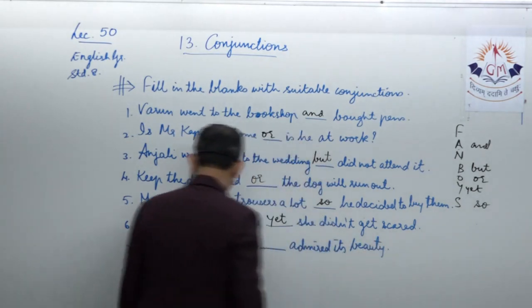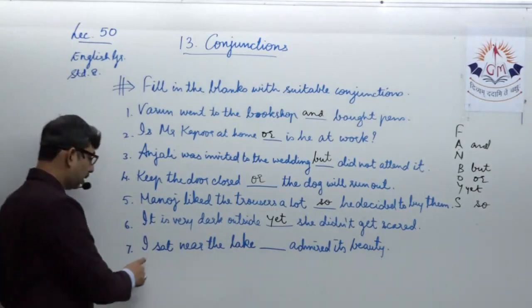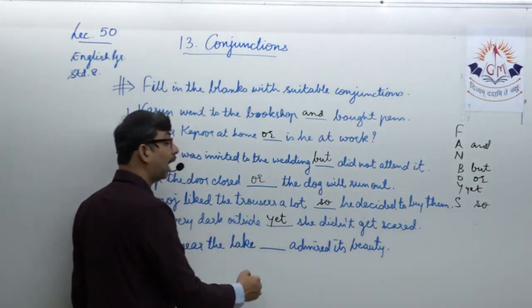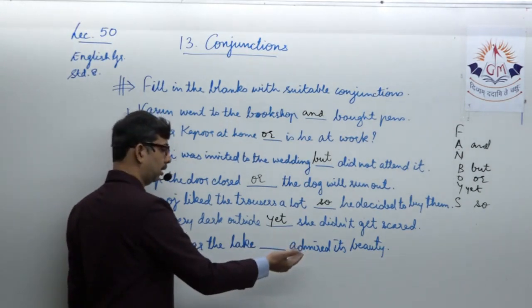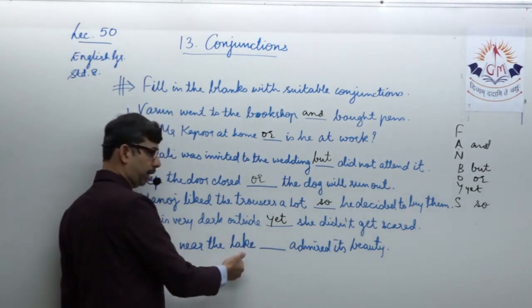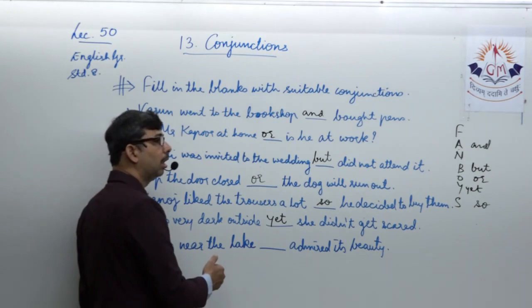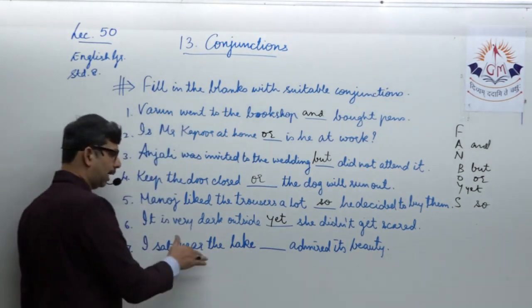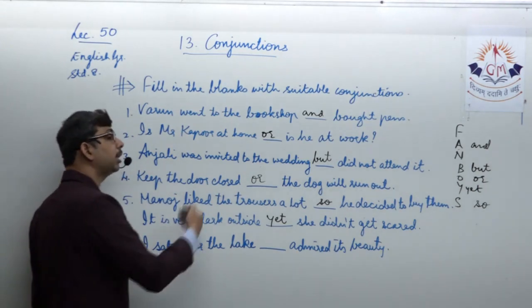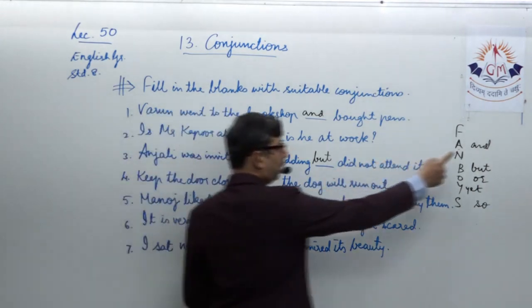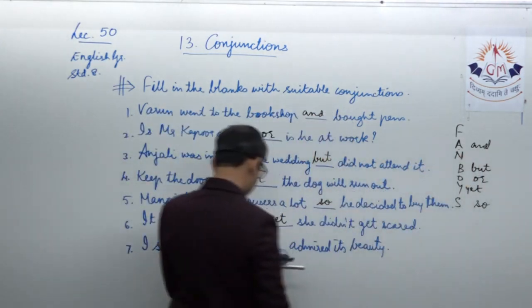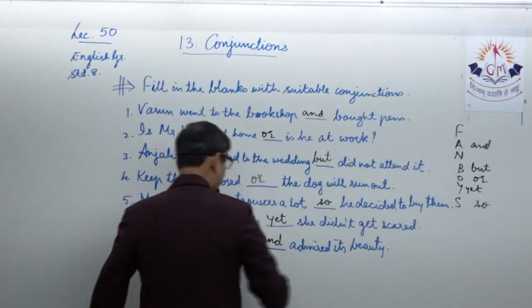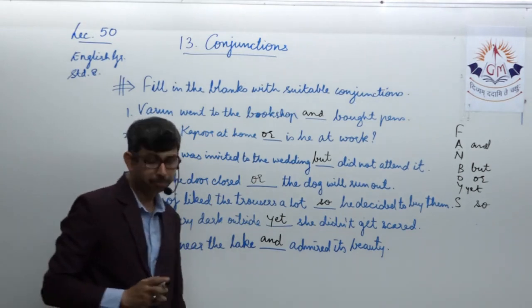So here in this sentence, someone sitting or I sitting near the lake and saying that I am admiring the beauty of the lake and admired its beauty. So I am doing a multiple action or two actions over here. One is coming and sitting near the lake, and second doing something in addition to that. Therefore I'll have to use nothing else but the appropriate coordinating conjunction, that is and admired its beauty.